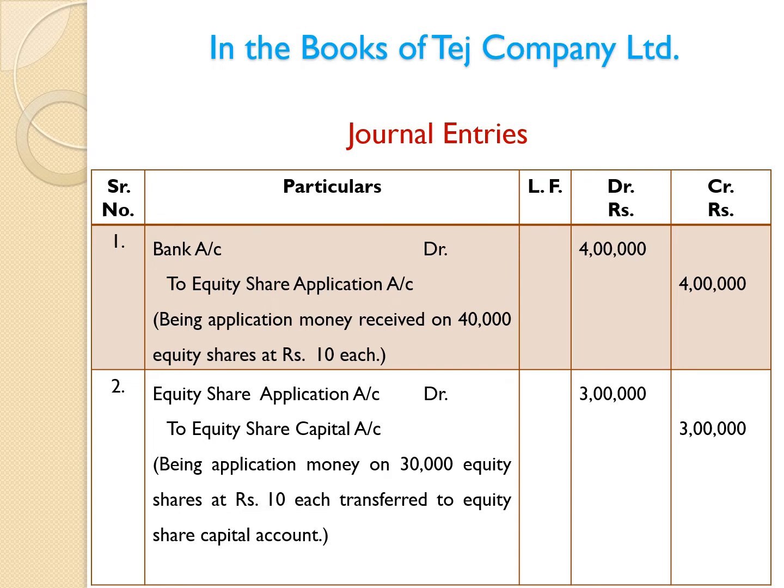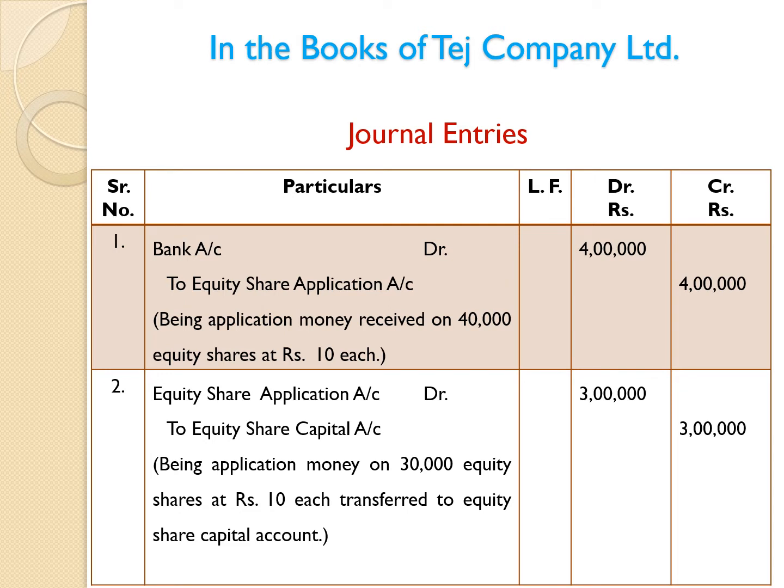Firstly, we are recording here the name of the company, in the books of Tej Company Limited. We have been asked for journal entries, that is why we have written here journal entries. We have prepared here 5 columns: serial number, particulars, LF, debit rupees and credit rupees. The first column may be replaced by date if the date is provided in the problem. First entry about application money received.